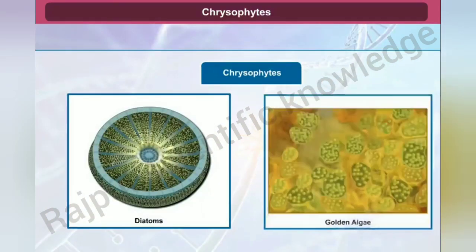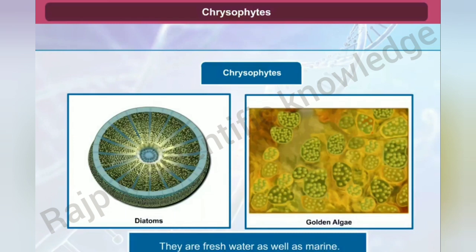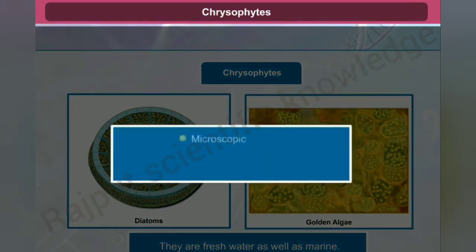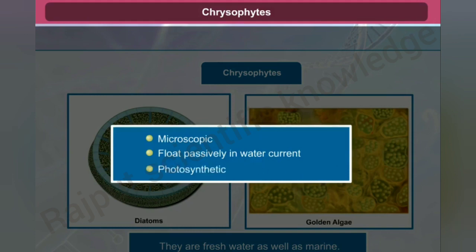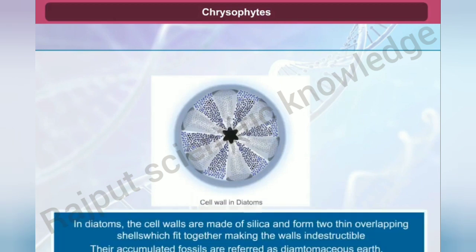Chrysophytes. Diatoms, golden algae and desmids come under this group. They are freshwater as well as marine. They are microscopic in nature and float passively in water currents. Most of them are photosynthetic. In diatoms, the cell walls are made of silica and form two thin overlapping shells which fit together, making the walls indestructible. Their accumulated fossils are referred to as diatomaceous earth.